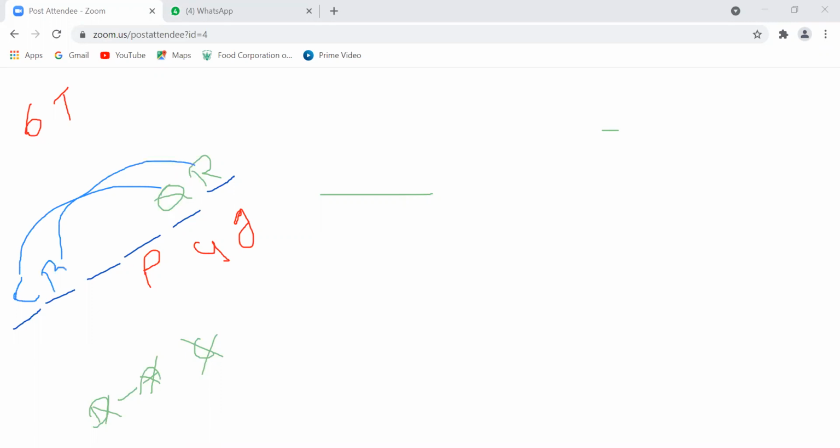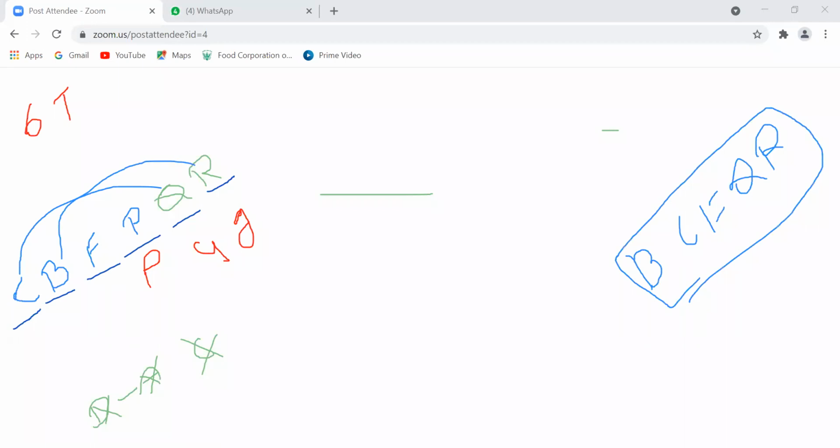If B is there, E cannot be in the group. So who will be there? F. And we know B. So the team is B, C, F, Q, R. These are the 5 members excluding P. So option 1 is right. Is it clear? Now moving to the next.